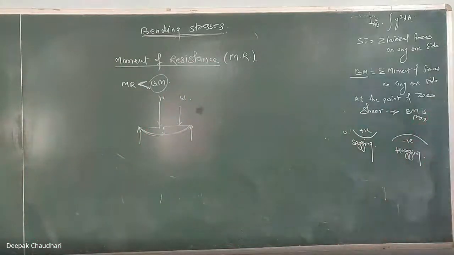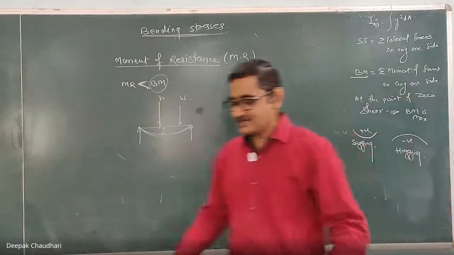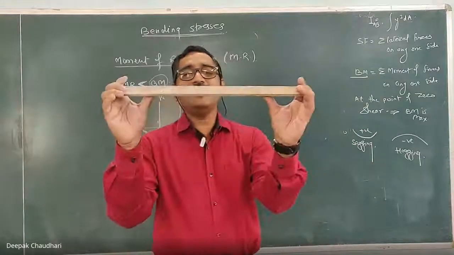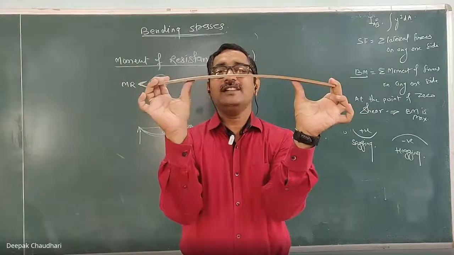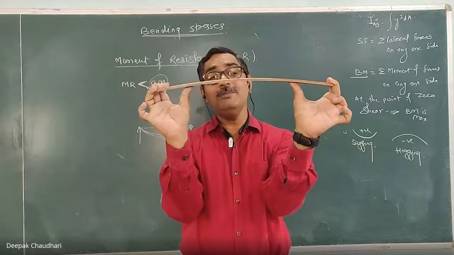If I apply some bending moment, it will get bent, but now it is in equilibrium.